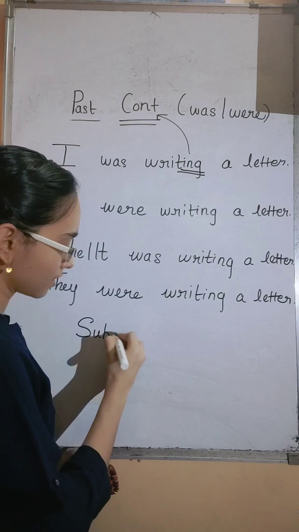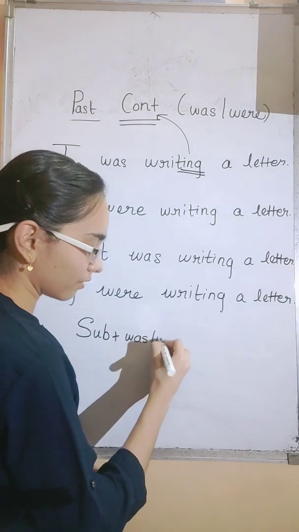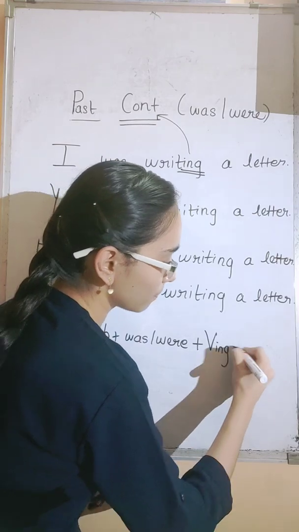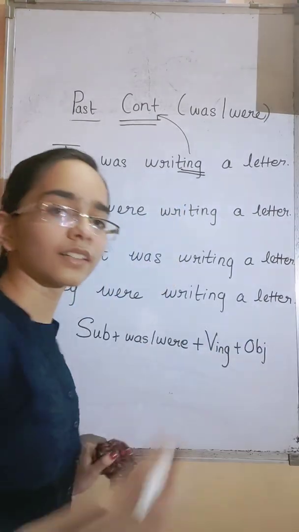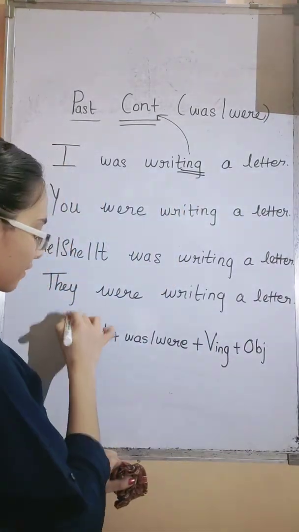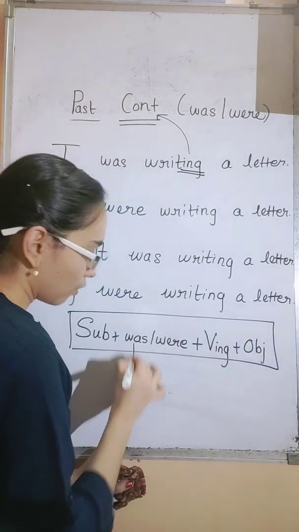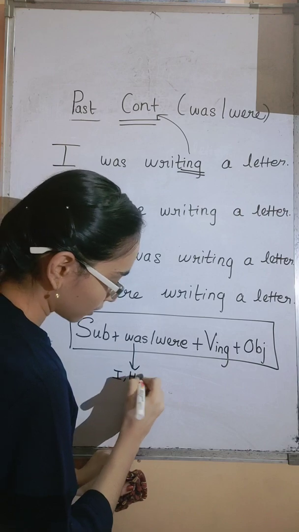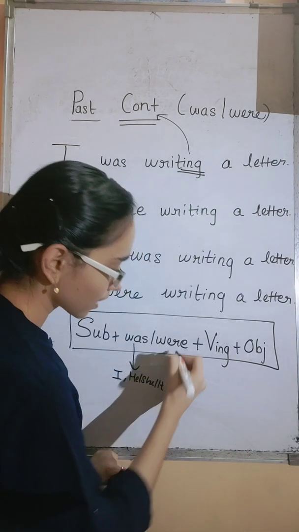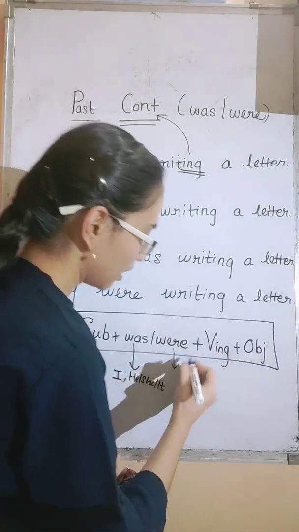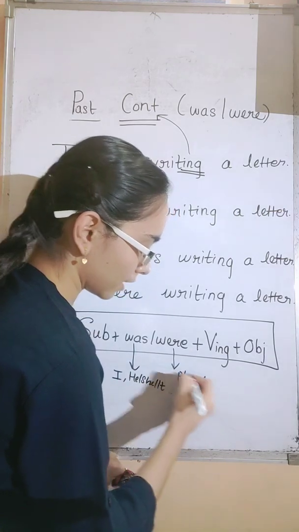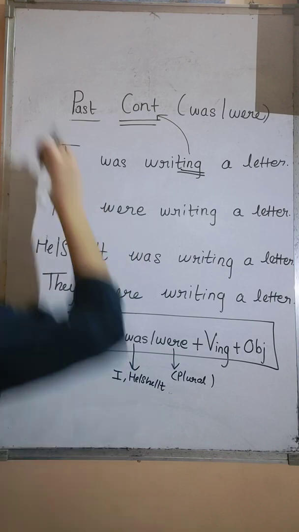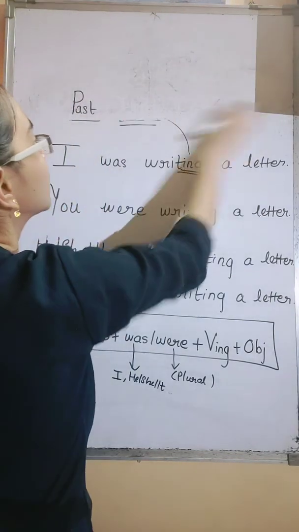Subject plus was or were plus verb in its ing form plus object. Was will come for I or for third person singular, and for the rest, for plural form, we will use were. That's it. Let's see the next one.